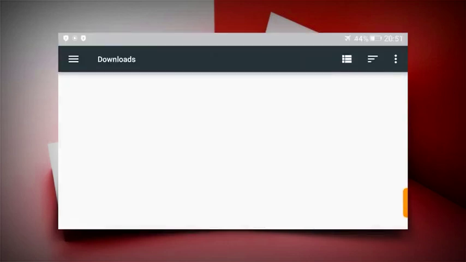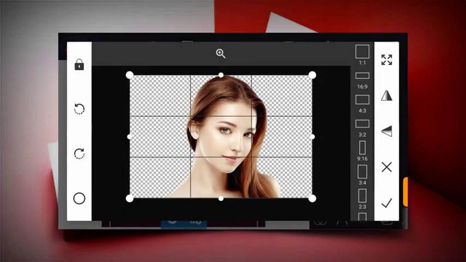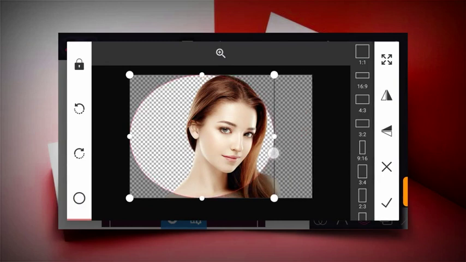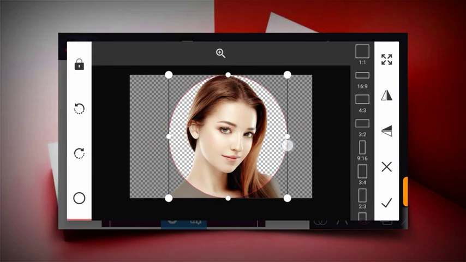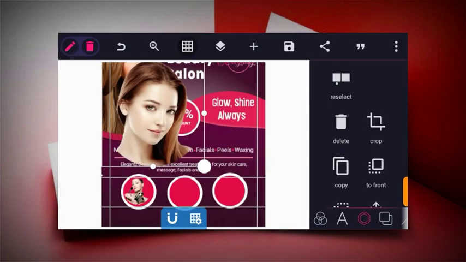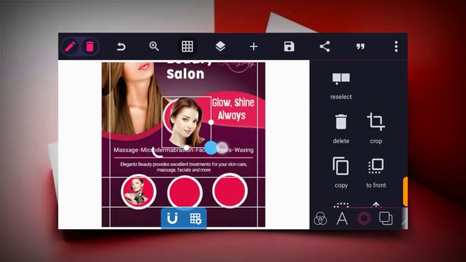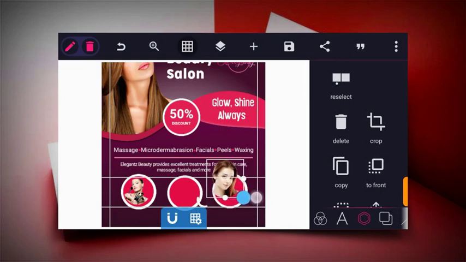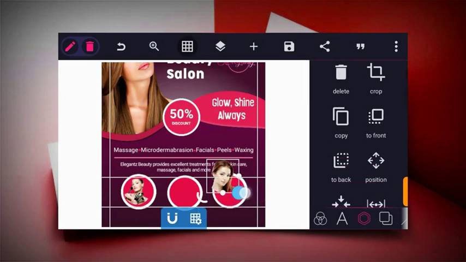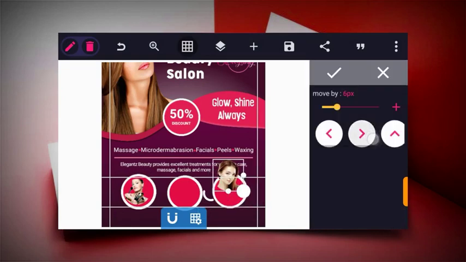So also do the same for the other one. So you click on the circle and then make it a complete circle, and then place, reduce and place. Use the position icon to place it at the center.